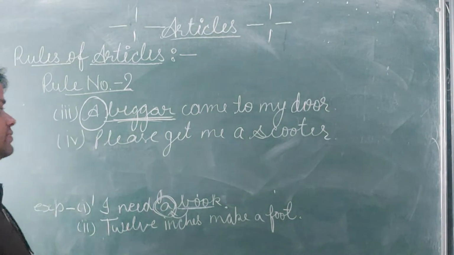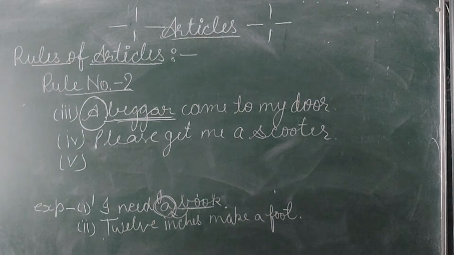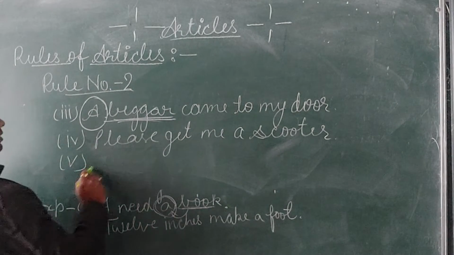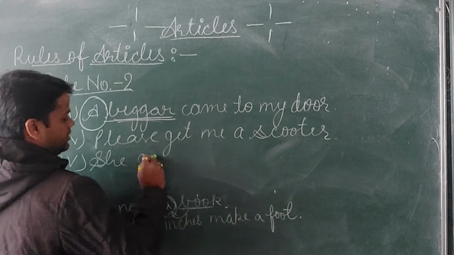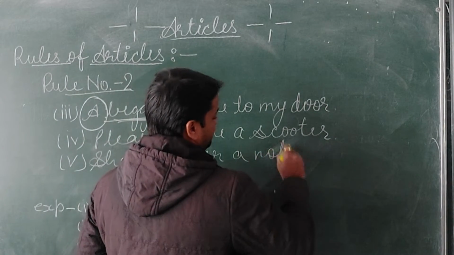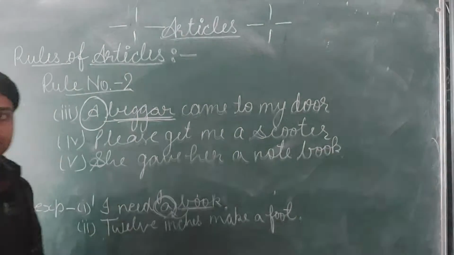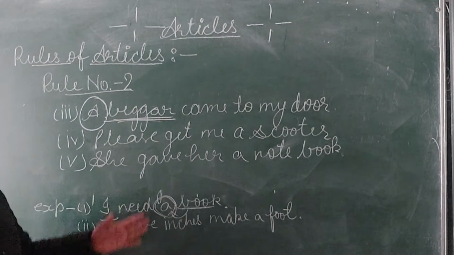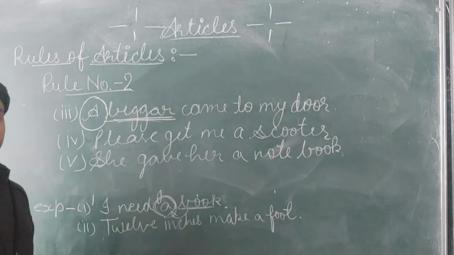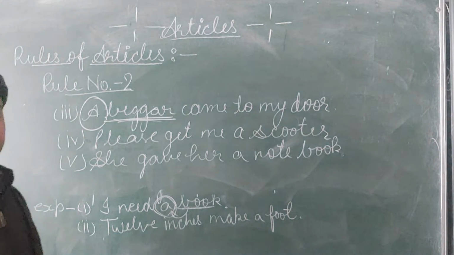Now one more example that you can see: she gave her a notebook. So in all these sentences you can see the uses of the indefinite article. And I hope that till here you have no problem.